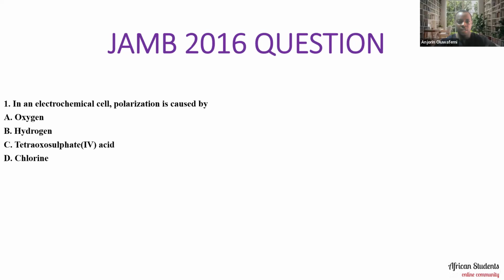And then I'll reveal the answer and tell you the reason why the answer was picked. So the answer to this question is hydrogen. In an electrochemical cell, polarization is caused by hydrogen.